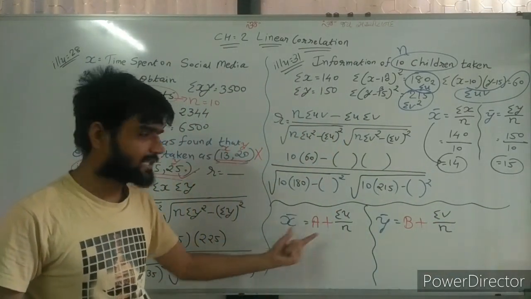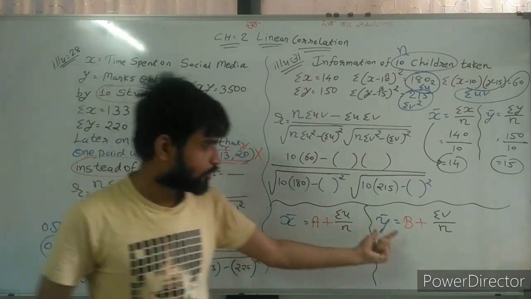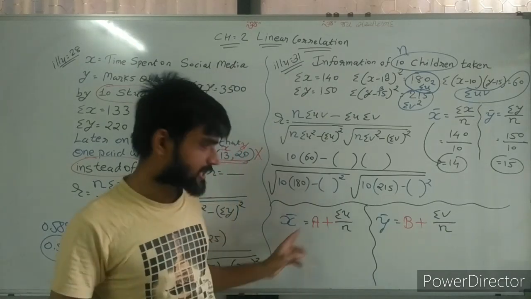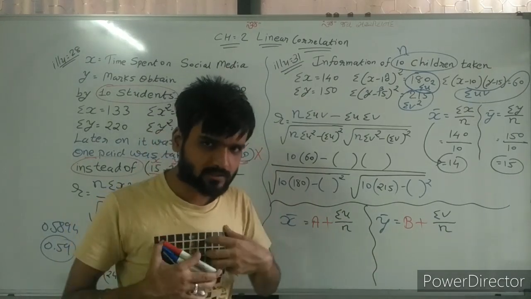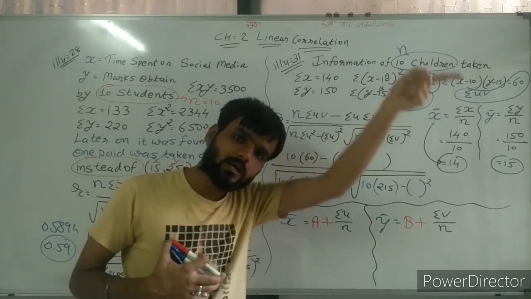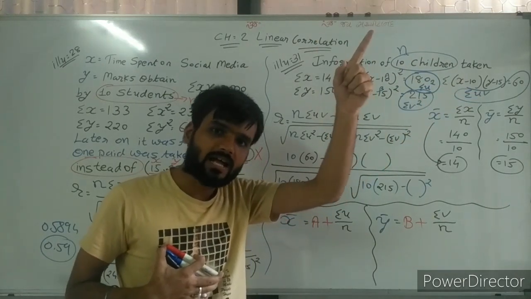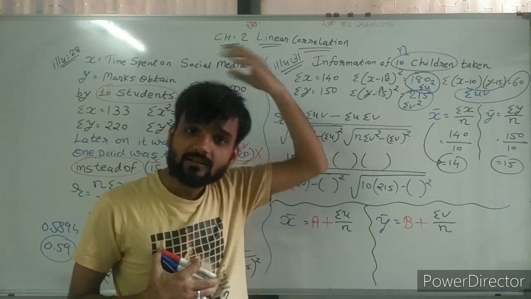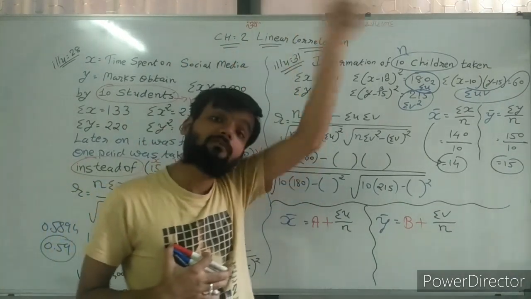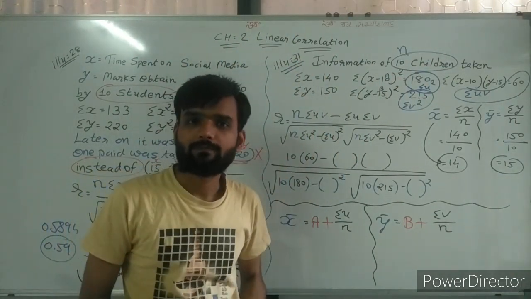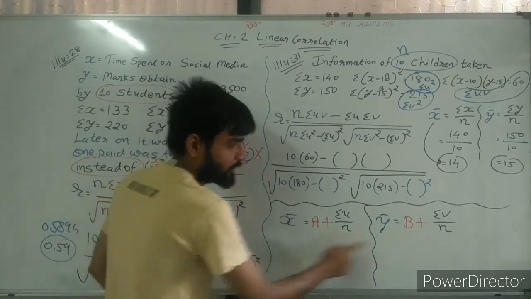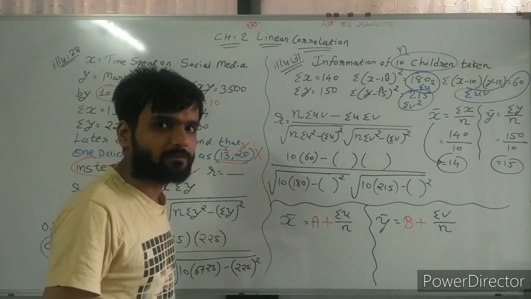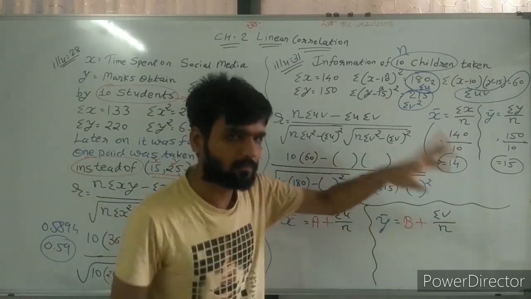On the basis of x bar, we can find sigma u. On the basis of y bar, we can find sigma v. So x bar and y bar are very useful to us. In 11th standard, whenever we assume values and find r, we find x bar and y bar by this shortcut method, and on that basis we can find sigma u and sigma v here.